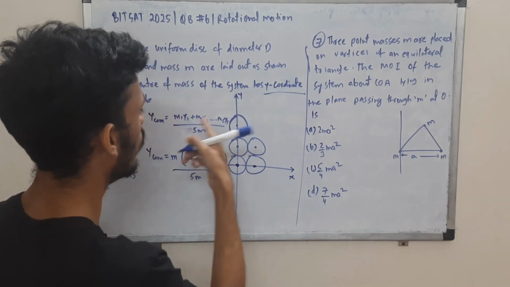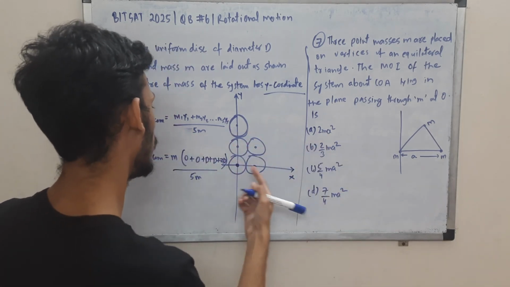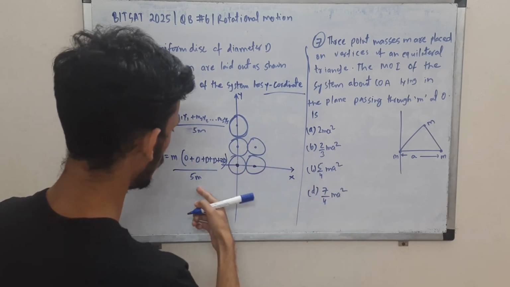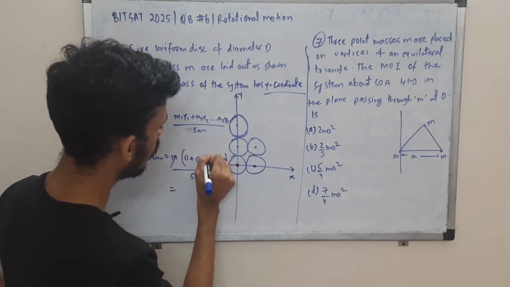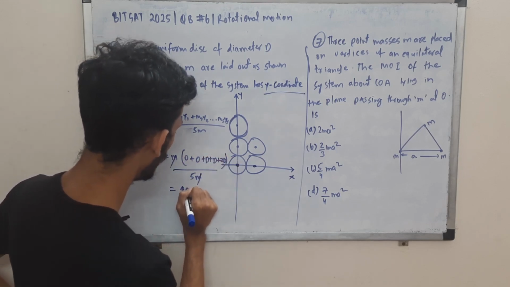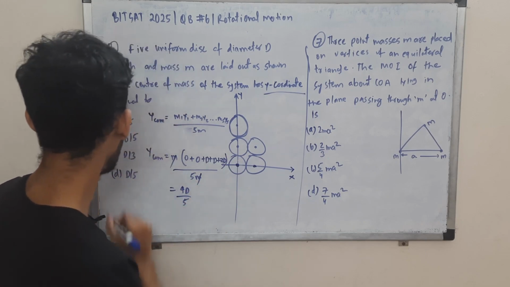Okay, total mass. This is not contributing, meaning mass is not there. Of course, it's there, right? m1 plus m2 plus m3. So we have to rotate the total system. So here it will be 5m. Okay, so this and this will cancel. So 2 plus 2, 4, right? So 4d by 5, which is option B.